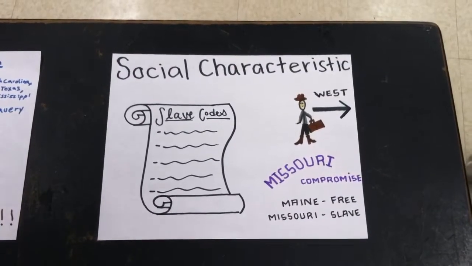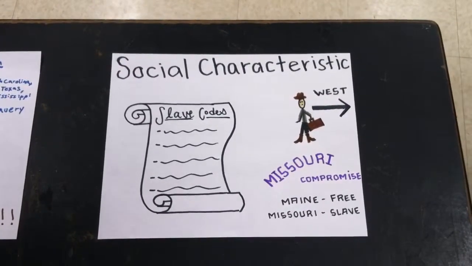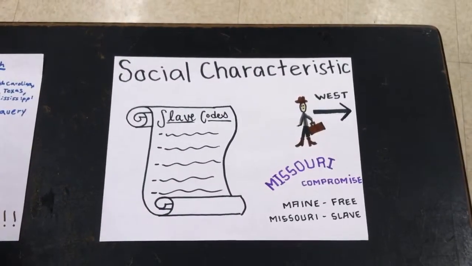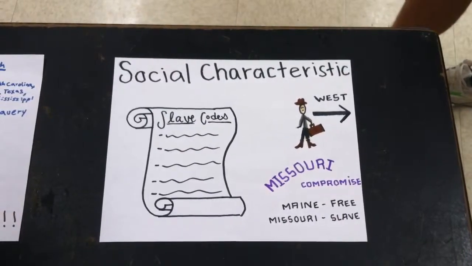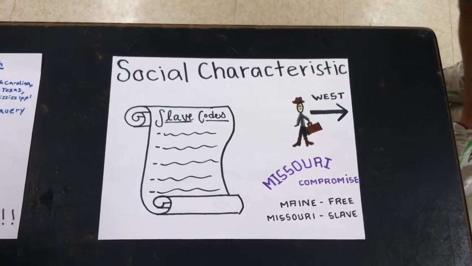In 1820, Maine was admitted as a free state, while Missouri was admitted as a slave state in the Missouri Compromise. This also prohibited slavery in the Louisiana Purchase, north of the southern boundary of Mississippi.